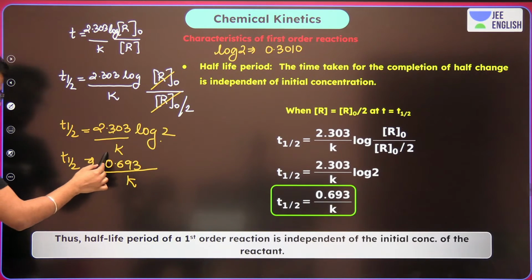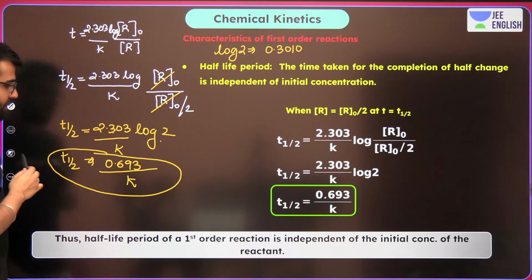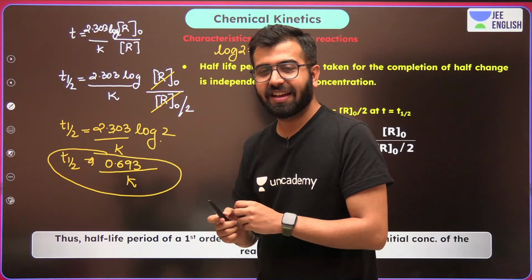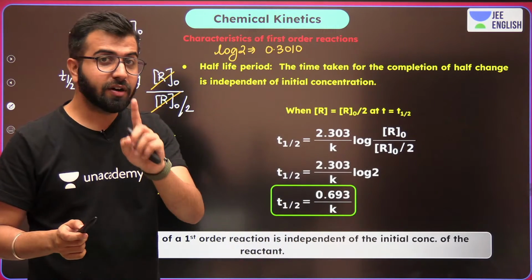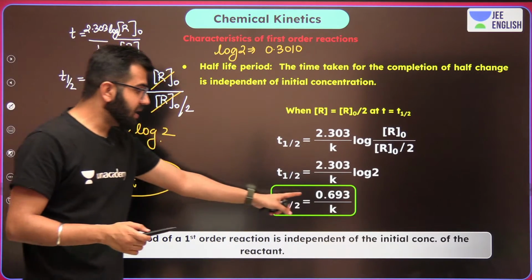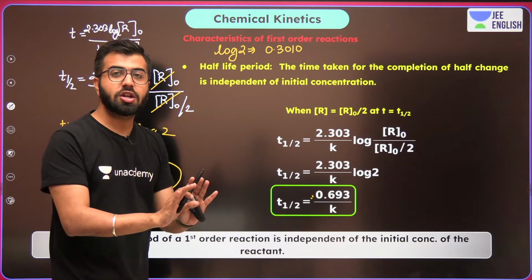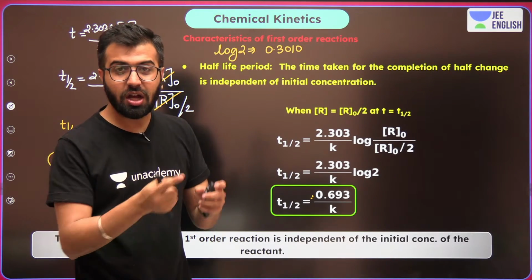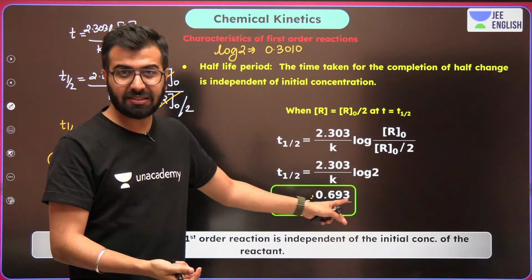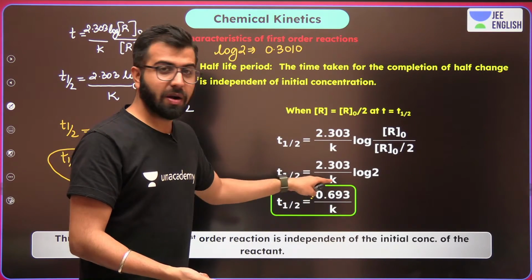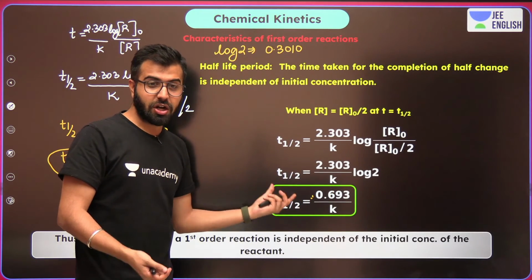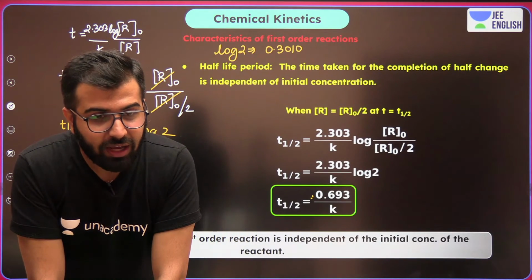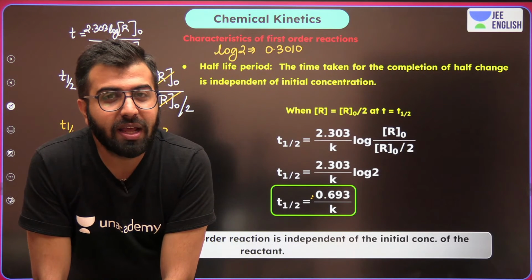Now guys, do you see in this formula, there's nowhere that we can actually see the initial concentration of reactants. That means the half-life in the first order reaction is independent of the initial concentration that you use. Not in the case of zero order. If you put more initial concentration, half-life becomes more. But in this case, no matter what particular value of initial concentration that you put, the half-life remains the same. Okay? Is this clear to everybody? Come on, let me know.